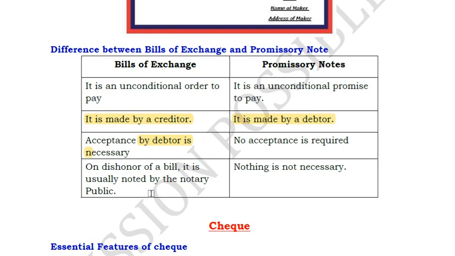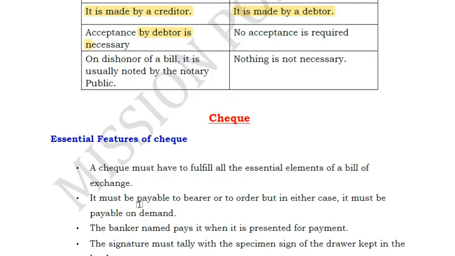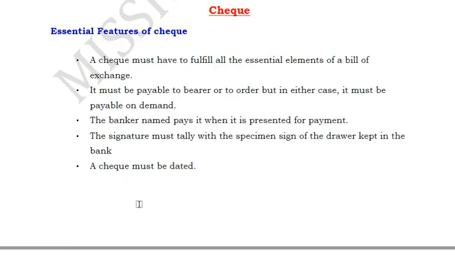So dishonor of a bill can happen when the other person doesn't pay. In such cases, you have to get it notified from the notary public, and then only you can go ahead with your legal case. And then next, check is something which all of you must be very well knowing because you're working in a bank, and check is something which you see on a daily basis.